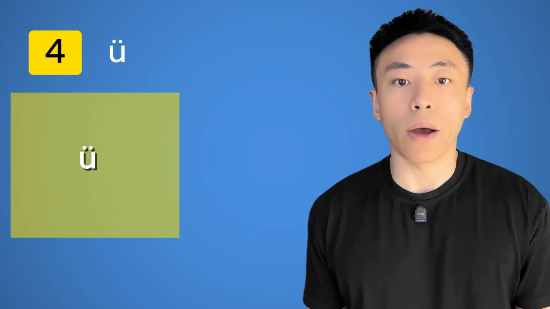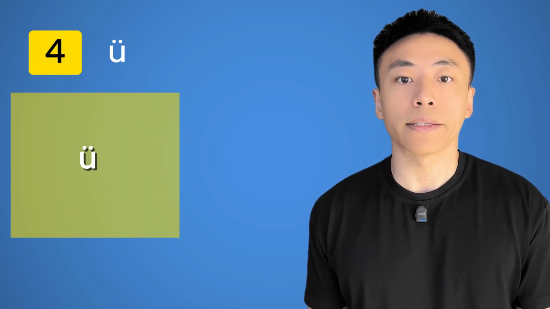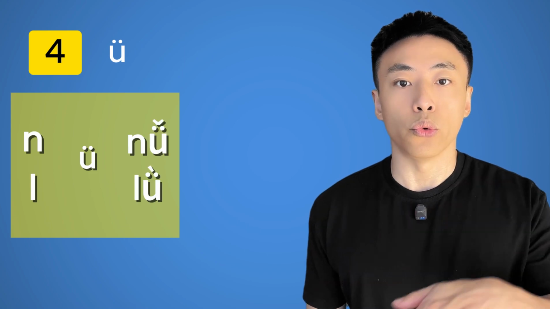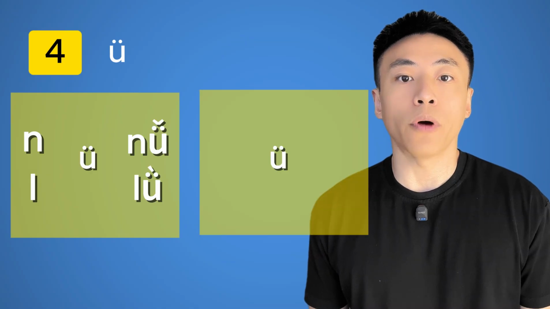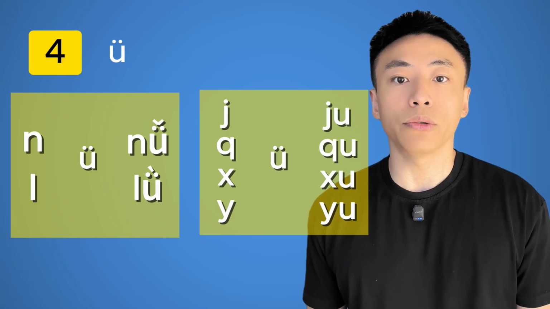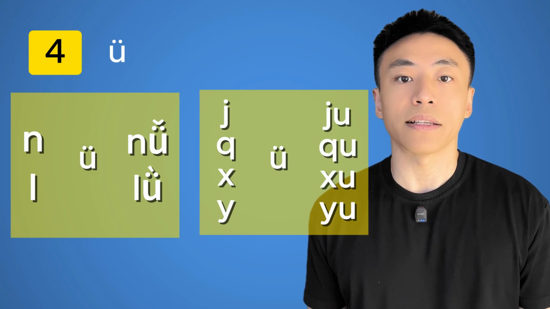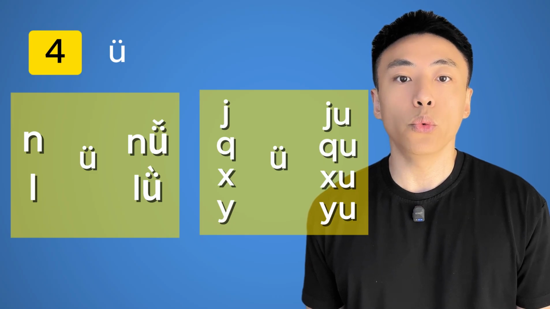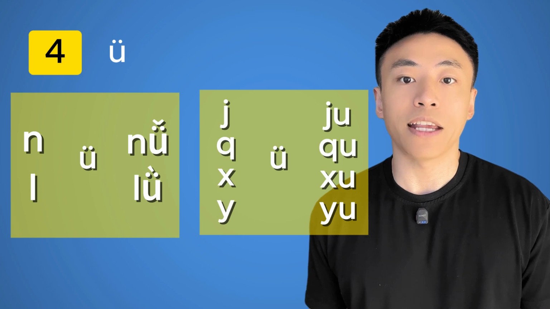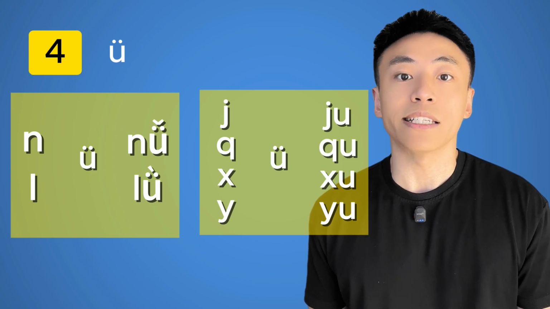The only time we write or type ü with 2 dots is when it comes after n or l, like in nü or lü. When ü follows j, q, x, or y, we drop the 2 dots, even though the pronunciation stays the same. So whenever you see letter u after j, q, x, or y, it's actually ü, just without the dots. That's the key takeaway for all zero initial syllables in Pinyin. Keep in mind, the spelling rules may change depending on the context, but the pronunciation stays consistent.